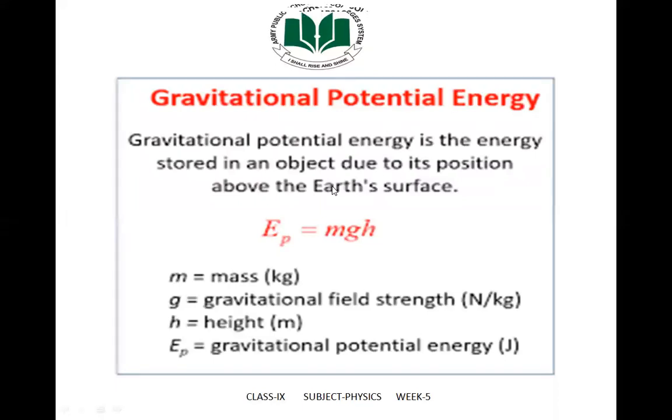Gravitational potential energy is the energy stored in an object due to its position above the Earth's surface. The definition in your textbook is: the energy possessed by a body due to its position is known as the potential energy. The formula of potential energy is mgh. m is the mass, measured in kilogram. g is the gravitational field strength, measured in Newton per kg. And h is the height. And Ep means gravitational potential energy, measured in joule.